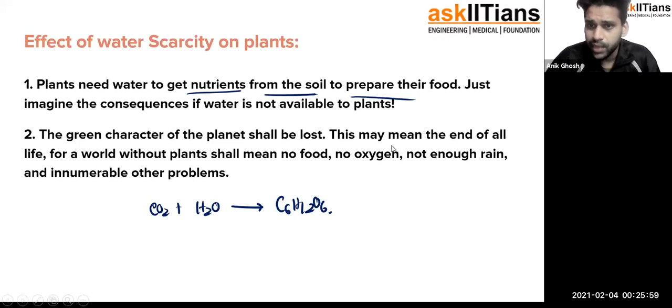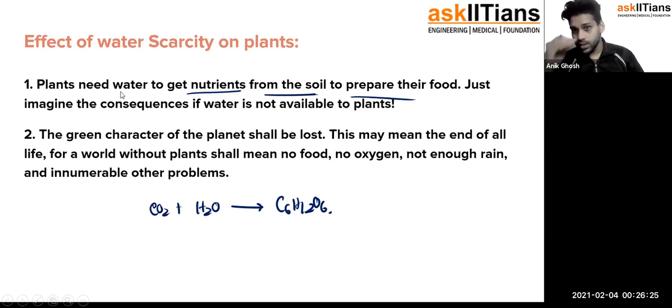This may mean the end of all life. A world without plants shall mean no food, no oxygen, not enough rain, and innumerable other problems. This is what would happen if water scarcity started showing up, so we need to get ready for these things from now on.